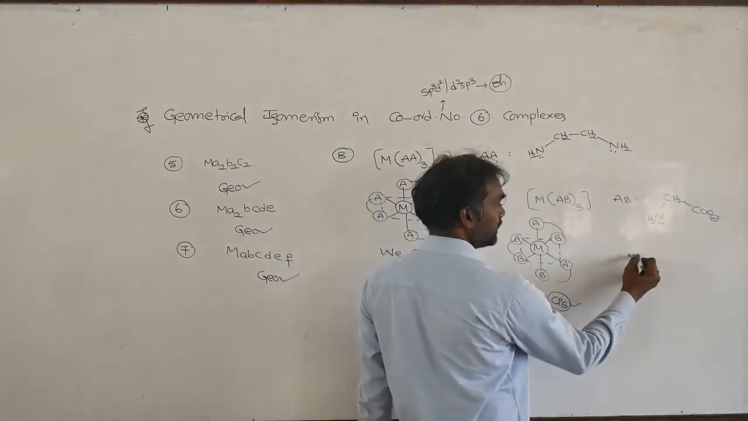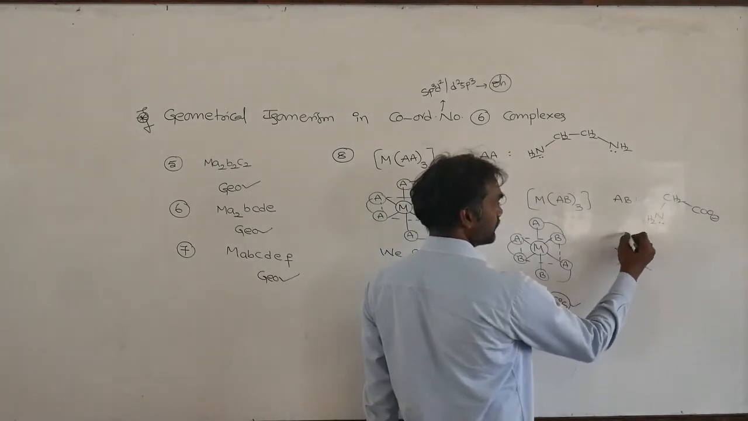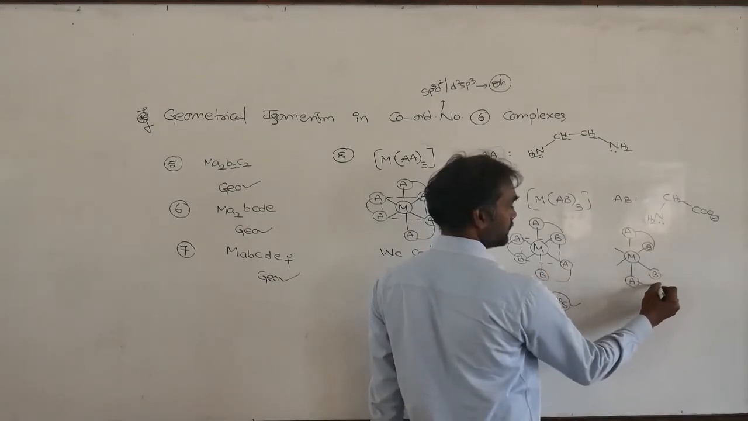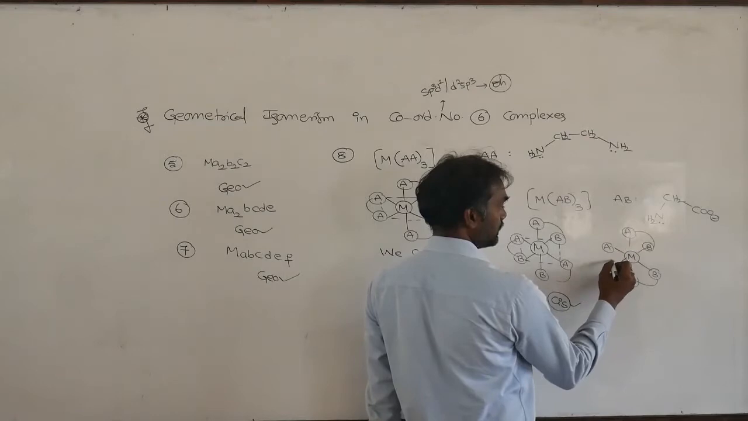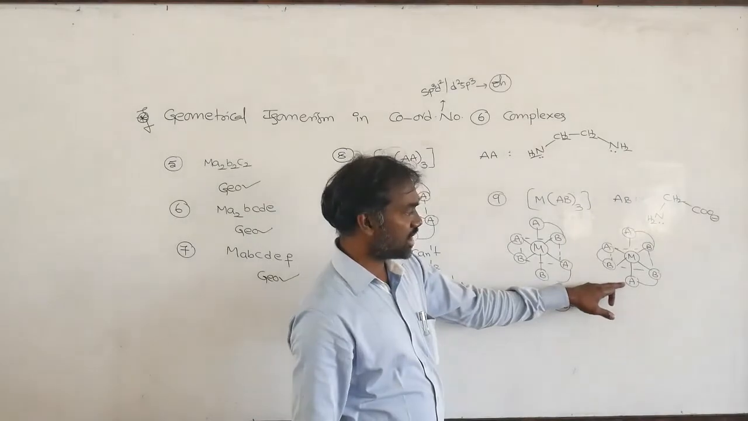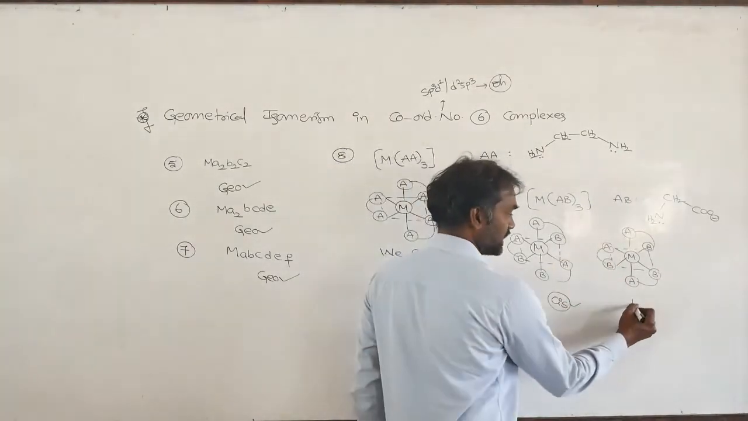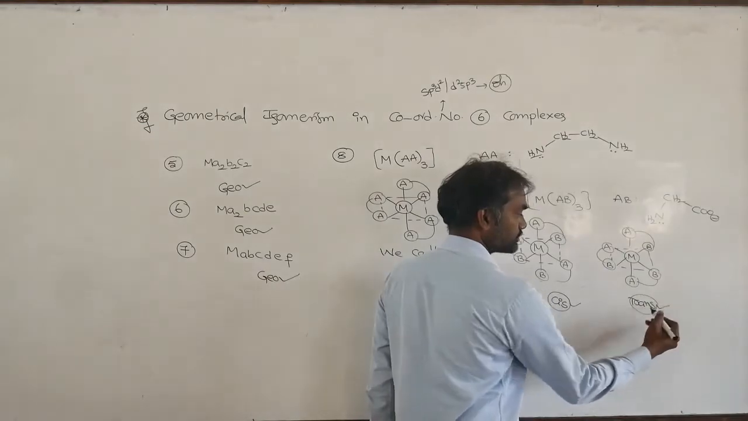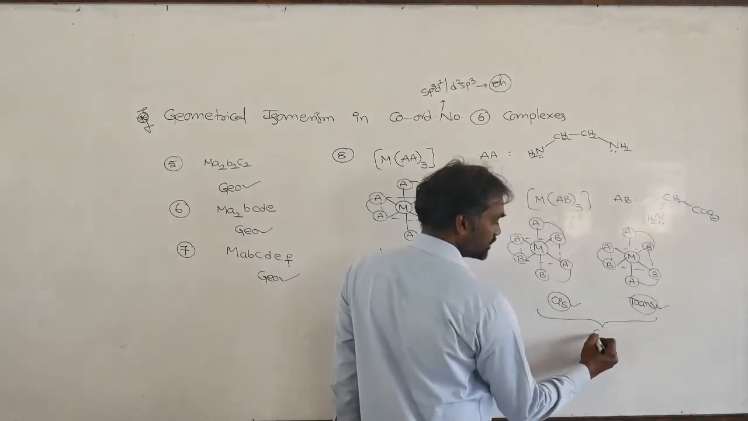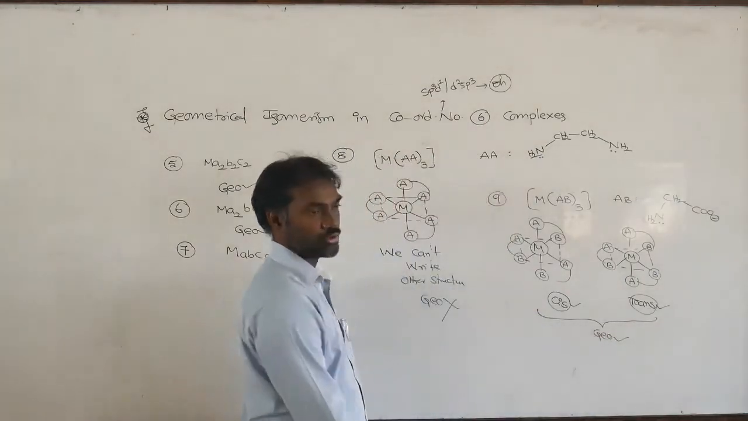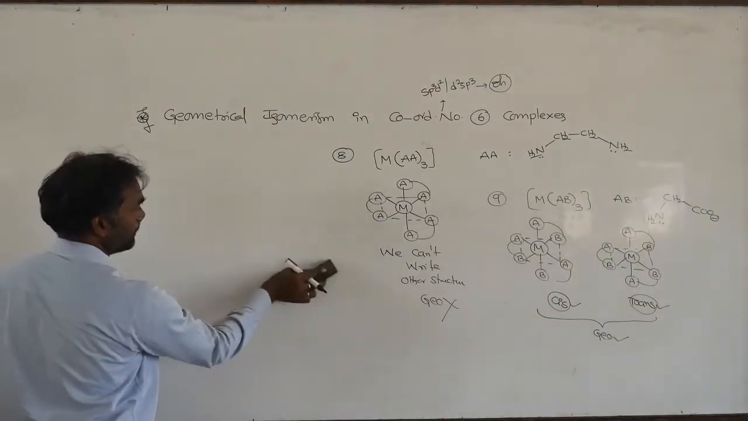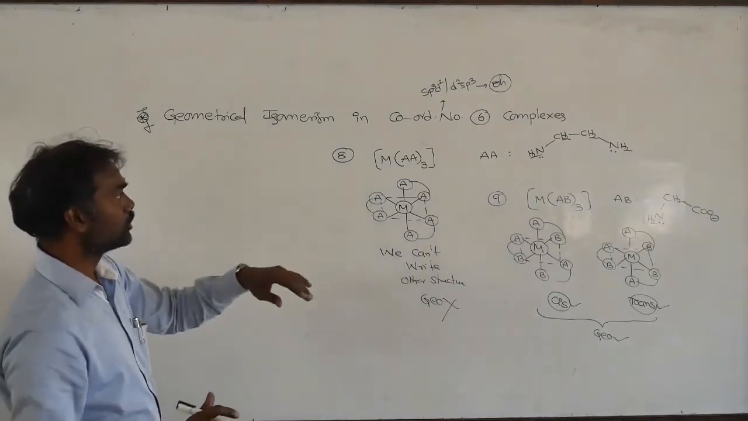Next, another possibility, AB. Here the A's are opposite to each other, so you can write this as a trans isomer. So you can write more than one structure. More than one structure is possible, so that's why these are showing geometrical isomerism. Next, you can mix bidentates and monodentates.